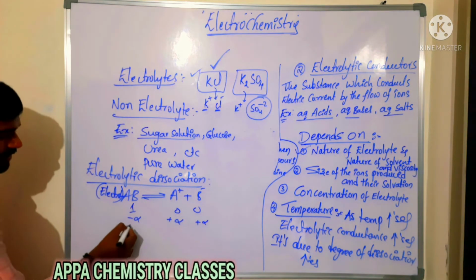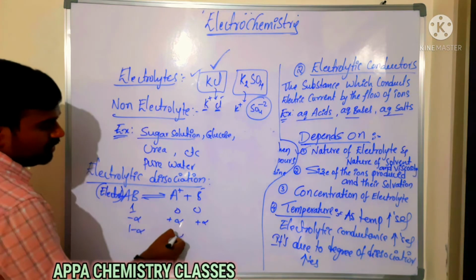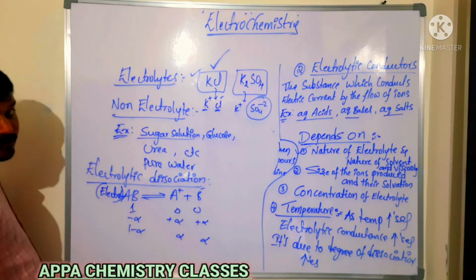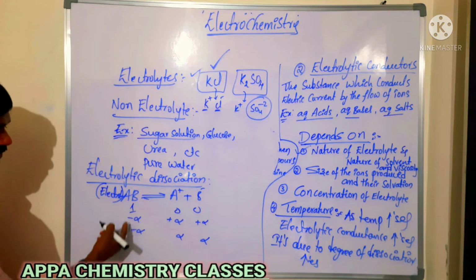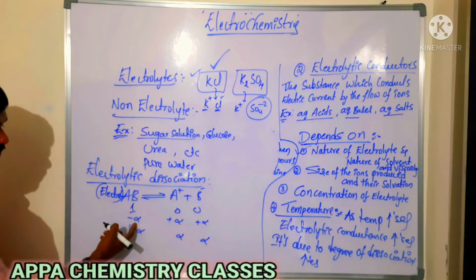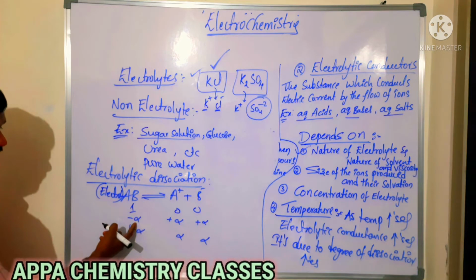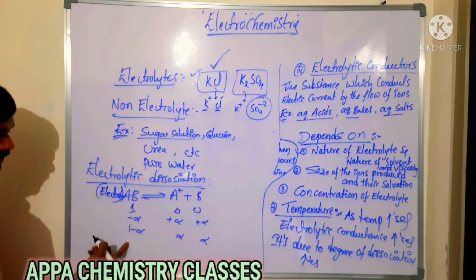So what is left over? Initial is 1, consumed is alpha, so the left over will be 1 minus alpha.